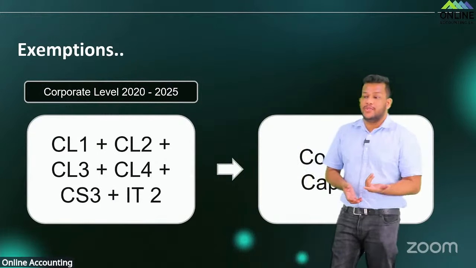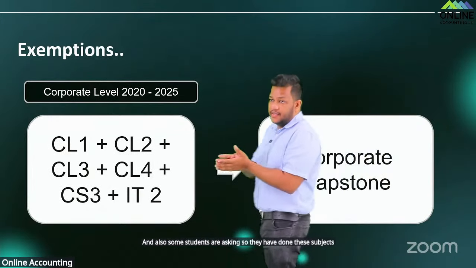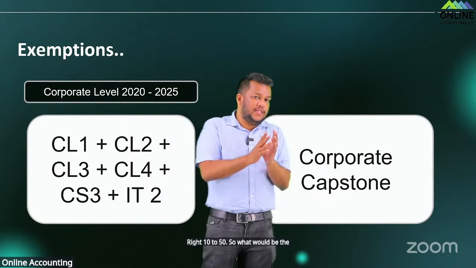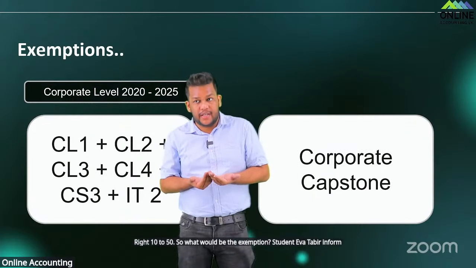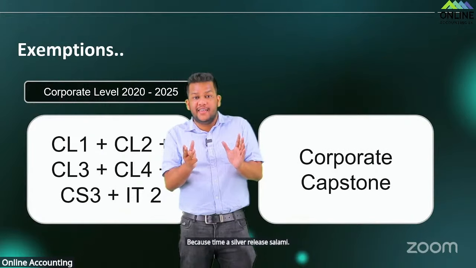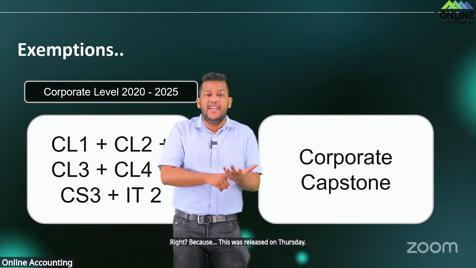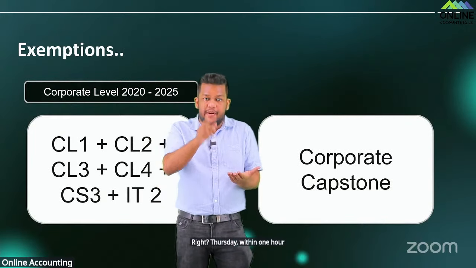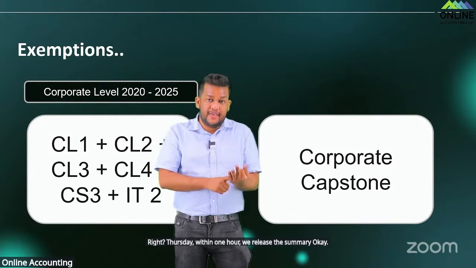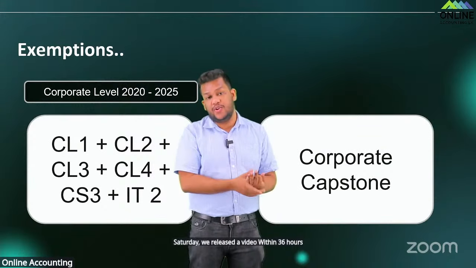and also some students are asking, they have done these subjects in the 2015 syllabus, right? 10 to 50. So what would be the exemption? Students, they haven't informed us about that either, right? Because the syllabus was released only 3 days ago. This was released on Thursday, right? Thursday, within 1 hour, we released the summary. Okay? And Saturday, we released a video. Within 36 hours, we released a video on YouTube.